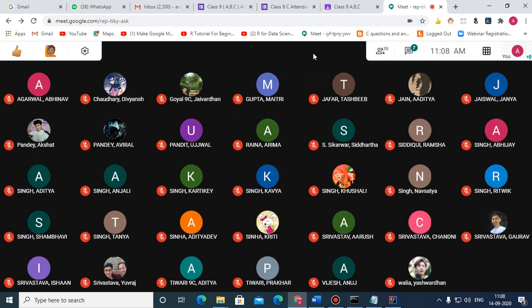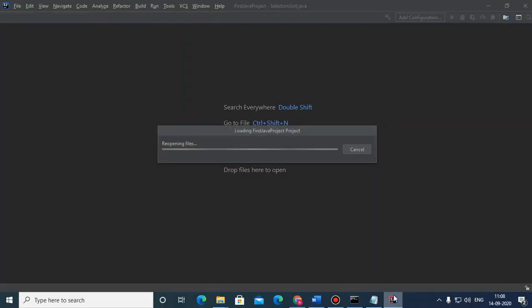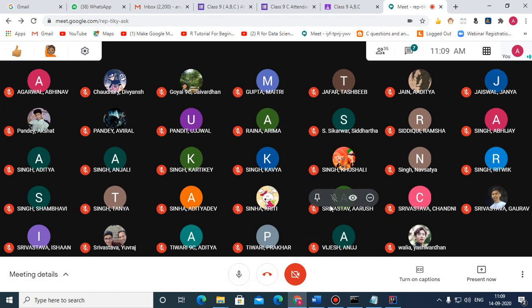So children, a for loop is used when the number of iterations is known, when you know how long the loop will go. But a while loop you can use when the number of iterations is not known, when you don't know how long the loop will go. So it is better to use a while loop in that case.